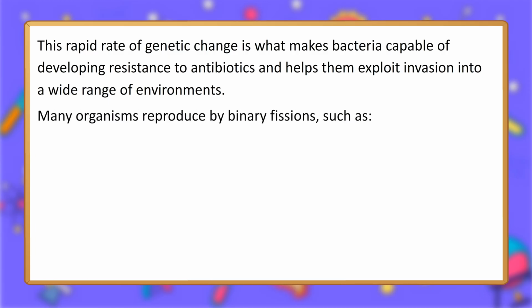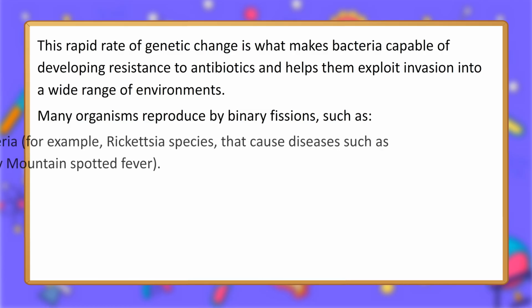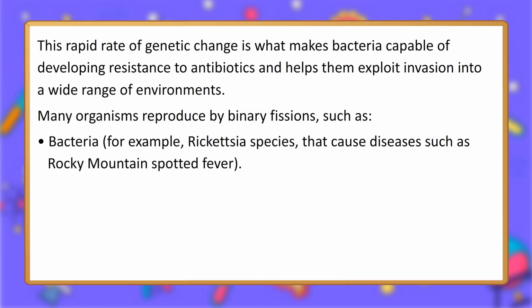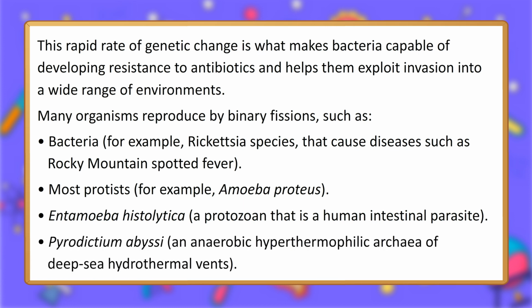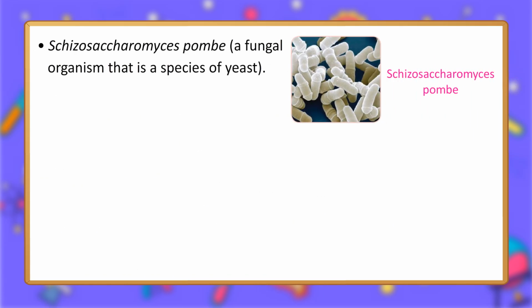Many organisms reproduce by binary fission, such as bacteria, for example, Rickettsia species, that cause diseases such as Rocky Mountain spotted fever. Most protists, for example, Amoeba proteus and Amoeba histolytica, a protozoan that is a human intestinal parasite. Pyrodictium abyssi, an anaerobic hyperthermophilic archaeon of deep-sea hydrothermal vents. Schizosaccharomyces pombe, a fungal organism that is a species of yeast.